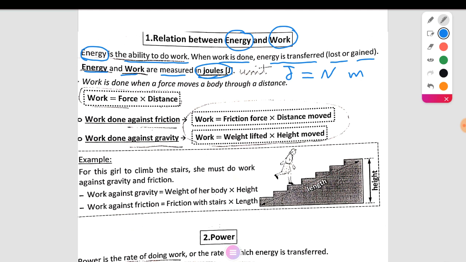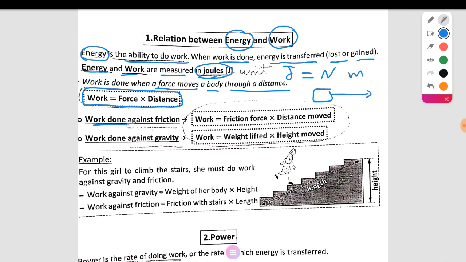Work is done when a force moves a body through a distance. If you have a body and this body is moved through a distance, work must be done. This means that work equals force times distance in a certain direction. Distance in a certain direction is called distance moved.